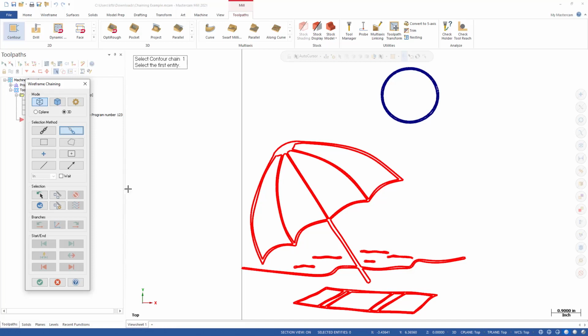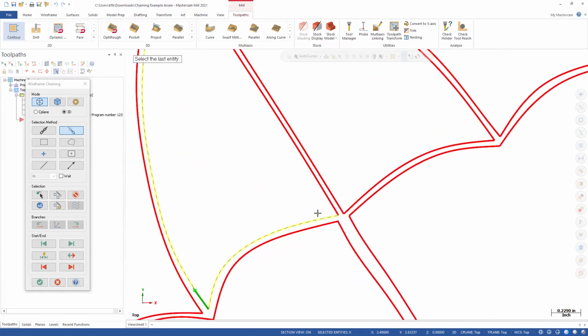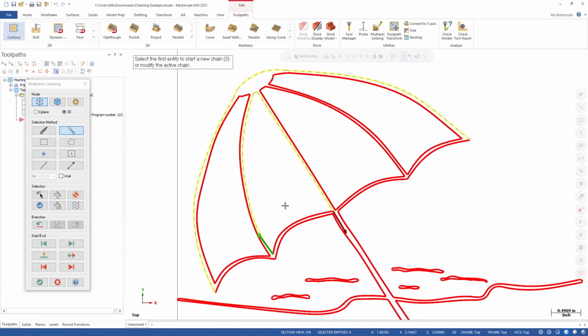Partial allows me to select geometry to start, and then it will ask to select the last entity. So if I selected this as the last entity, it will continue that chain all the way around until it hits the last entity. And now it asks me for chain number 2. Since I'm still in partial, maybe I'll start here, and it wants to know the last entity. I'm going to select this one here, and of course it goes up, over, and down.